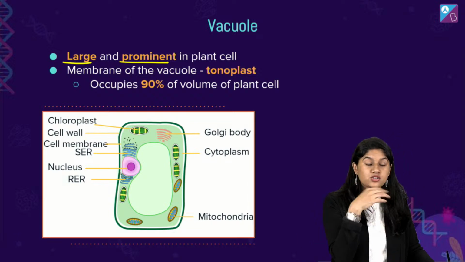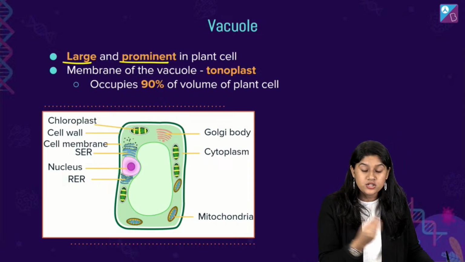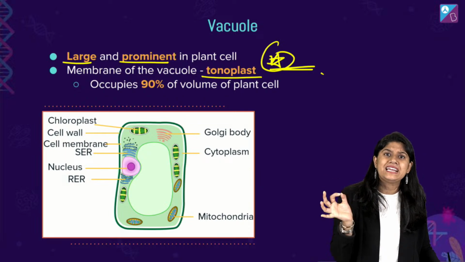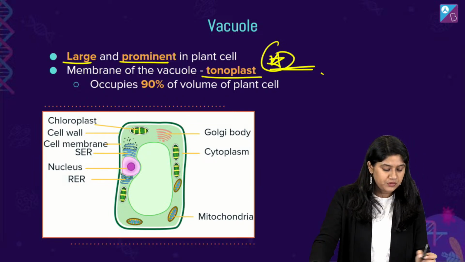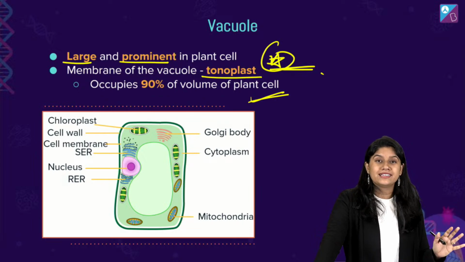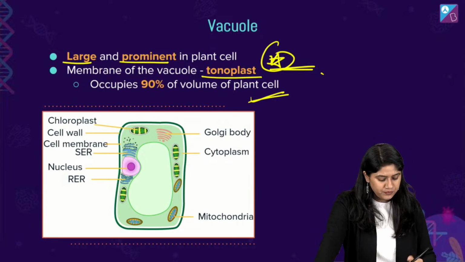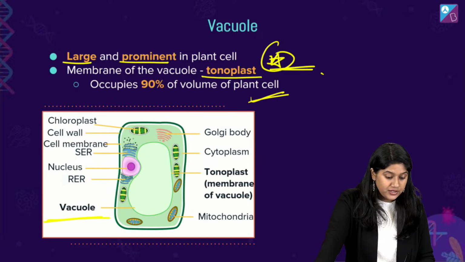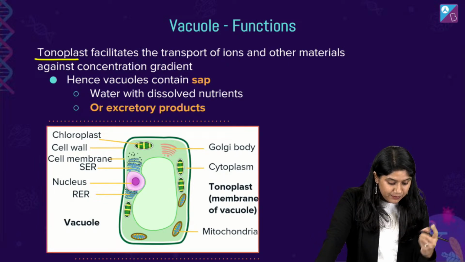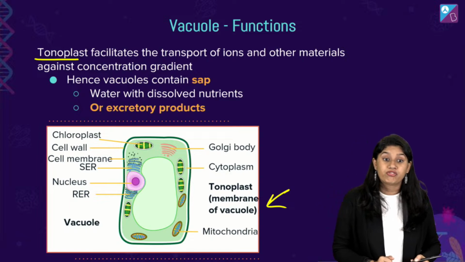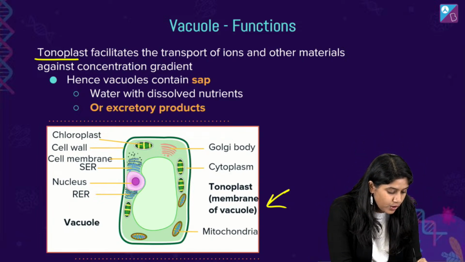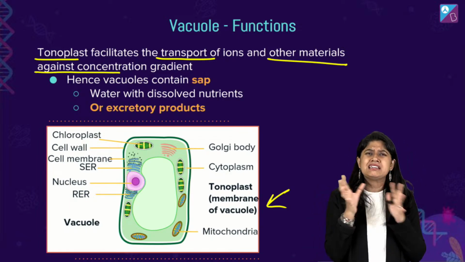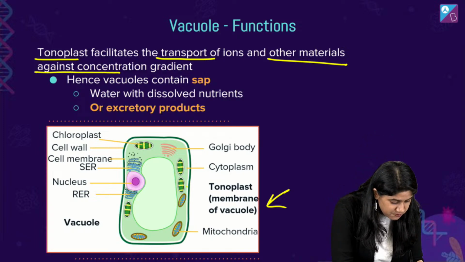The membrane of the vacuole is called what? Tonoplast. Important word that you'll remember. And it occupies 90% of the plant cell space, right? Very huge in the plant cells. They play a very important role and they occupy the central space. So here we have the vacuole. Now the other important point about this is that the tonoplast, of course, helps the membrane that we have, right? The membrane of the vacuole actually helps or facilitates the transport of the ions and other materials against the concentration gradient. So this plays a very important role.